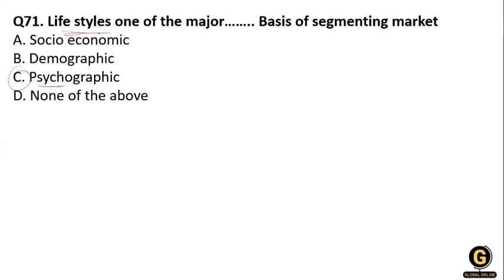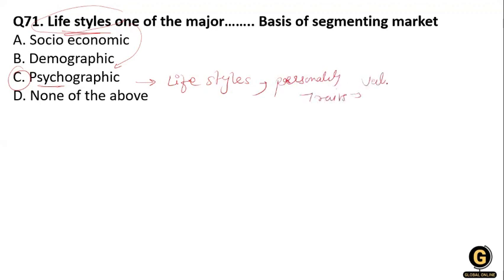You know, lifestyle is one of the major bases of segmentation. Lifestyle comes under the psychographic. In the psychographic, we see lifestyle, which affects the market. Then personality traits affect the market, and the values and attitudes of the customer.